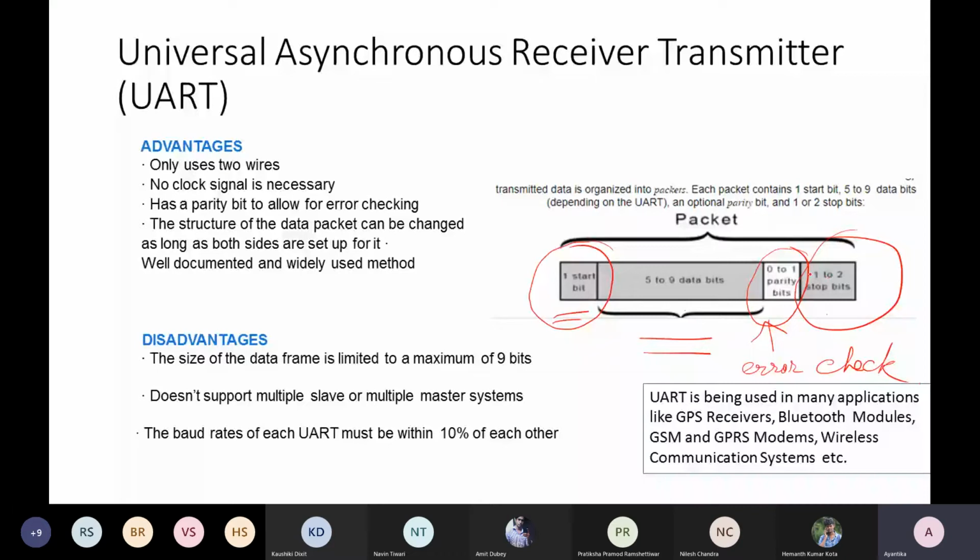If the parity matches the parity of the data bits received, then it is fine. If there is a mismatch, the receiver will come to know that there is some possible change in the data bits during the transmission, and the receiver will discard the packet. So this is the error checking strategy provided in UART communication, but that is at a very basic level.